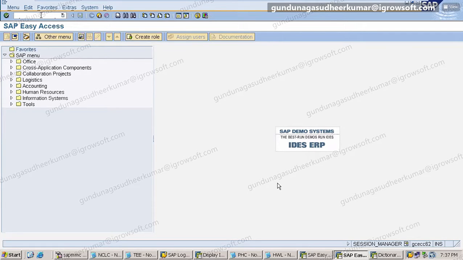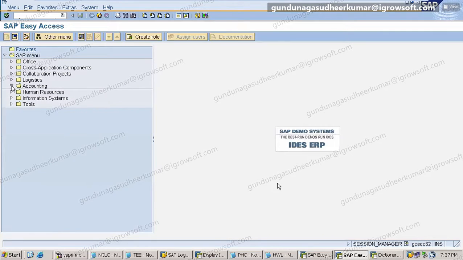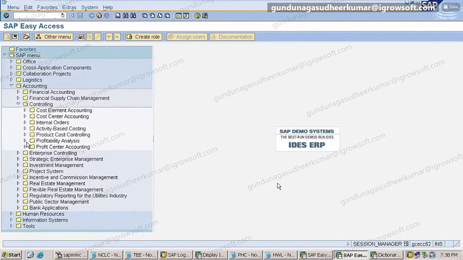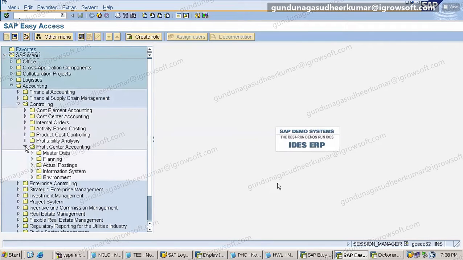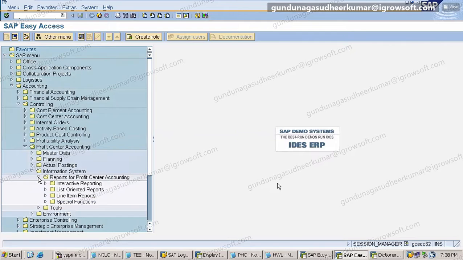From the front side also you can go like this. Go to accounting, controlling, profit center accounting, information systems, reports for profit center, interactive reporting, line item reporting.